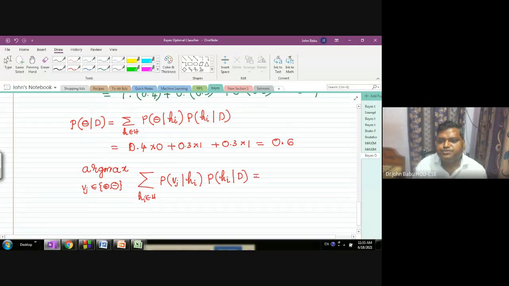Because 0.6 is the maximum, it is classified as negative.